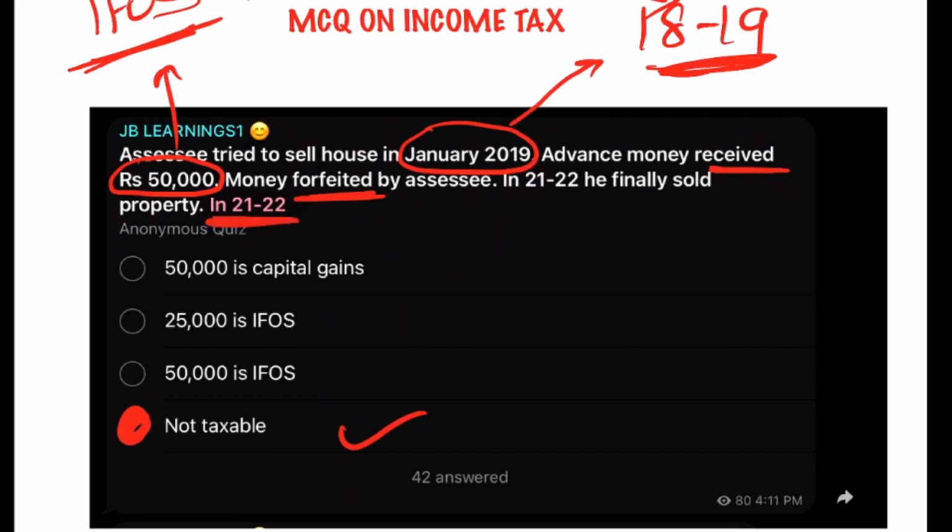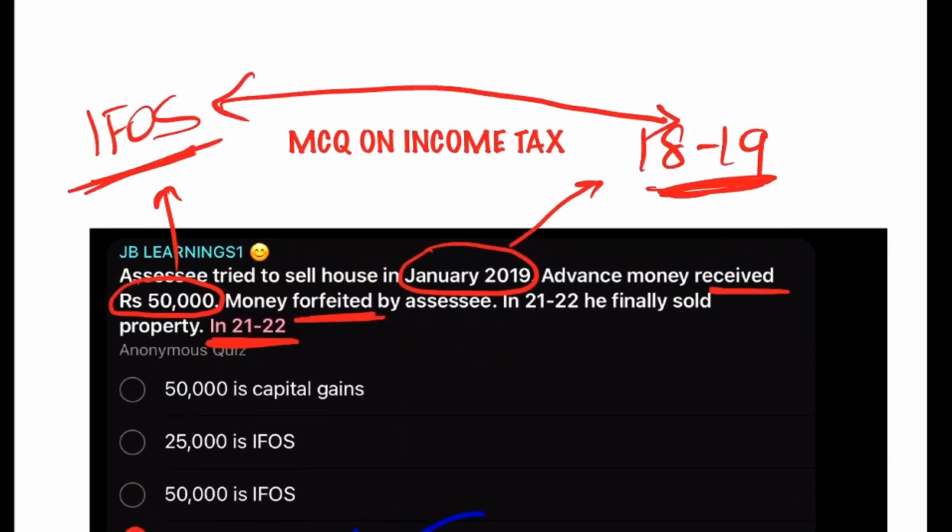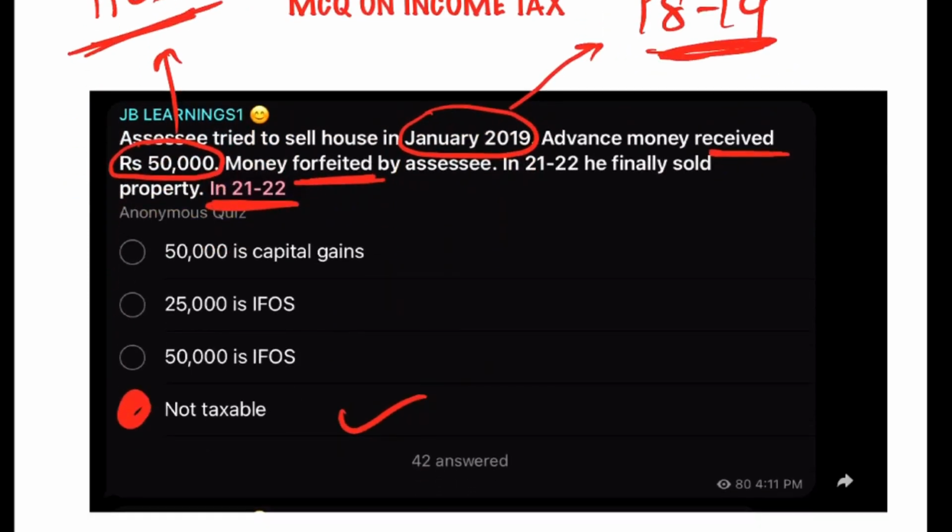Majority students have a tendency to concentrate only on the advance money forfeited and the date. But you also have to see in the MCQ which year they are asking about. They are asking you the MCQ for the year 21-22. So in 21-22, this 50,000 is not taxable because that amount must have already been taxed in the year 18-19. So the answer for this MCQ is not taxable in 21-22.